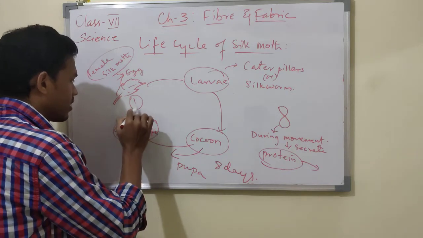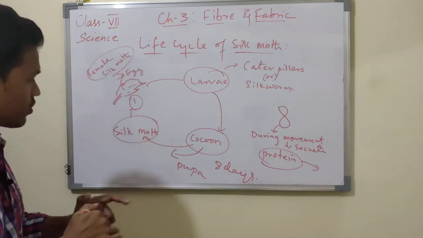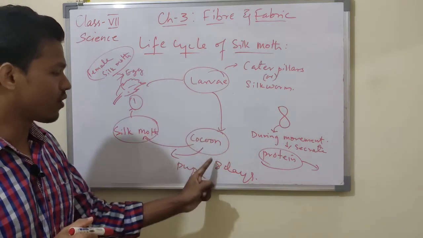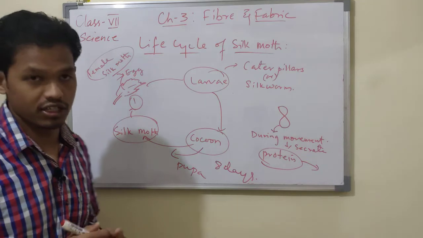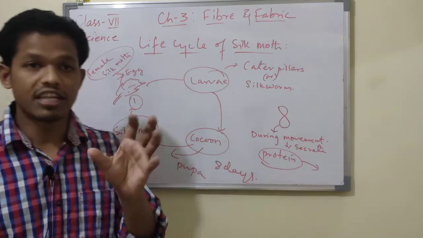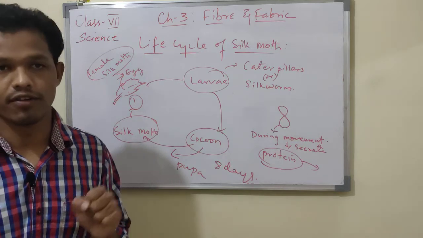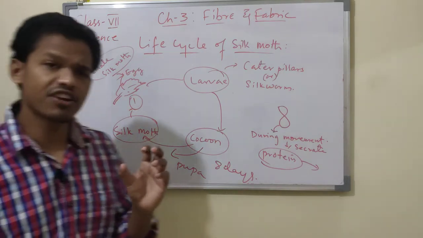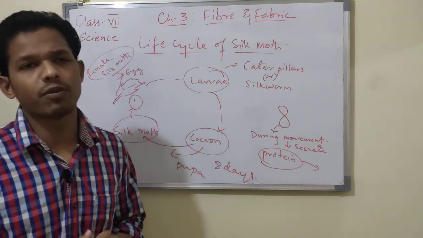Then it goes on like this. The silk moth, then the female silk moth again lays eggs, then larva, then cocoon. This is the cycle that goes on. From this they extract the silk fiber. If you imagine, there are a variety of different types of silk moth.